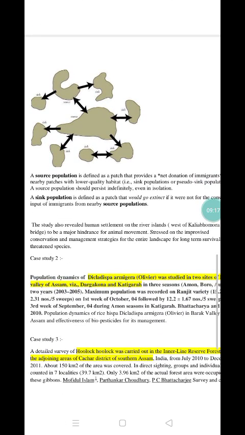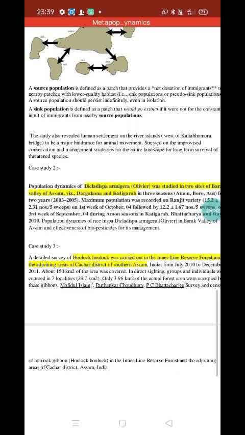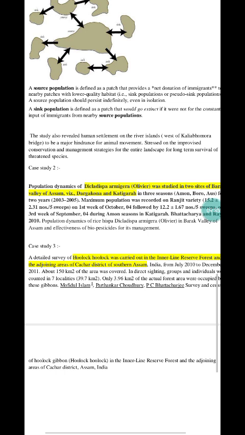So here we can see that there is a source population and a sink population. Source is the main area where the animal is found, and sink means the other areas, other patches where the animal habitat could be found. The study also revealed that the human population in the river islands west of Kolia Bhomora Bridge was a major hindrance for the animals' movement, and stress was laid on conservation and management strategies for the entire landscape. So this was a very important study.